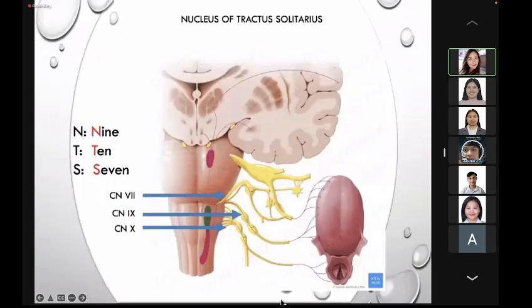Take note, class, as I've said earlier, the nucleus of tractus solitarius contains sensory neurons of cranial nerves 9, 10, and 7. Nucleus of tractus solitarius: 7, 9, and 10. I made that up so you'll remember that the nucleus of tractus solitarius receives 7, 9, and 10.